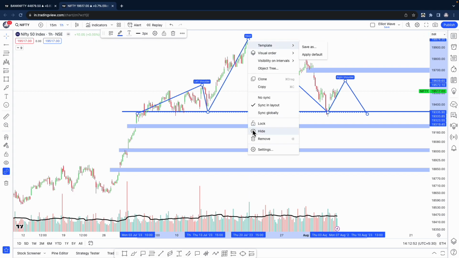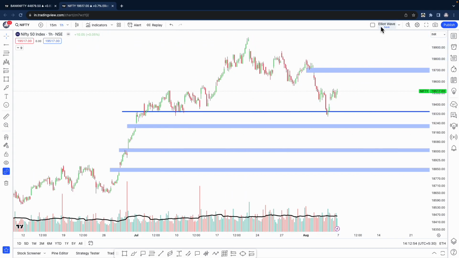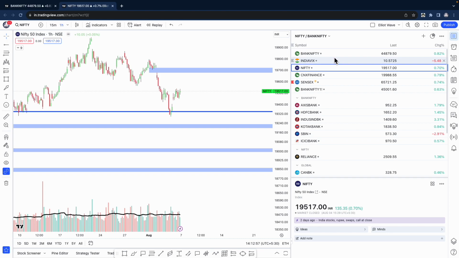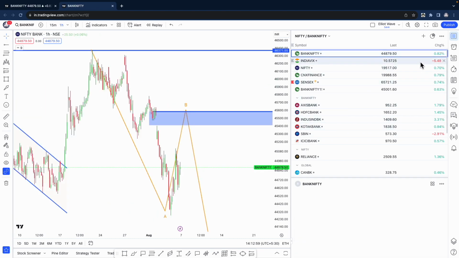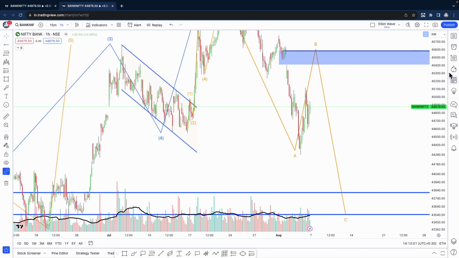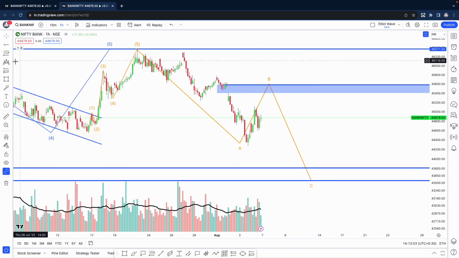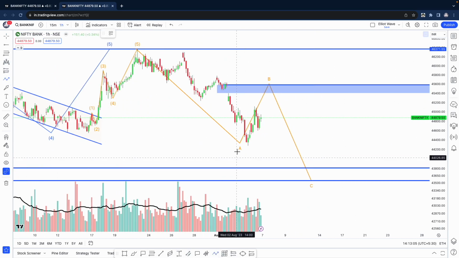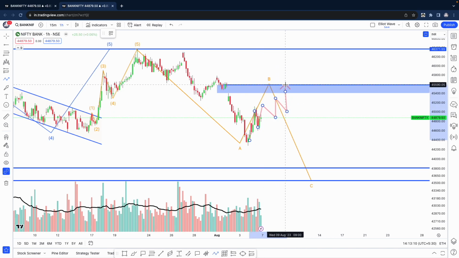That's why we have the title. There is a possibility we can hit 43,800 in Bank Nifty on the downside. See, this sideways, we won't know how long it will go. Until it goes, we'll have to be careful and trade with very less quantity. And then at one point when this down move starts, we can make some money.